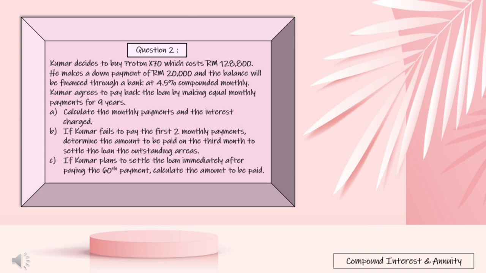Kumar decides to buy Proton X70 which costs RM 128,800. He makes a down payment of 20,000 ringgit and the balance will be financed through a bank at 4.5% compounded monthly. Kumar agrees to pay back the loan by making equal monthly payments for 9 years. A. Calculate the monthly payment and the interest charge. B. If Kumar failed to pay the first 2 monthly payments, determine the amount to be paid on the 3rd month to settle the outstanding arrears. C. If Kumar planned to settle the loan immediately after paying the 60th payment, calculate the amount to be paid.